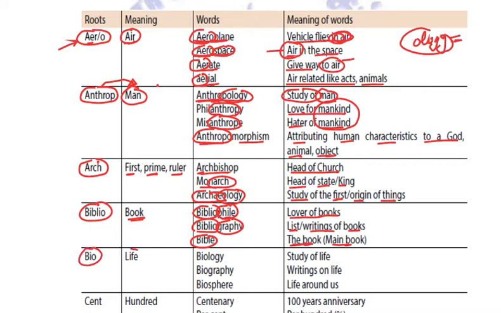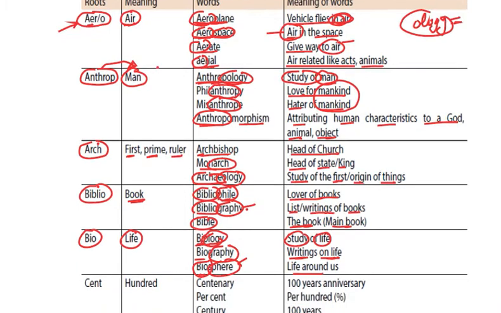Bio, it relates to life. Its meaning is life. So all the words using this bio relate to life. Biology, ology is the study of bio, that is life. Biography, graphy, we have just seen the writings of books. Biography is writings on life. Biosphere, sphere around us, that is around living organisms, that is biosphere.